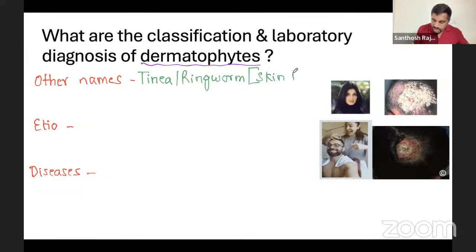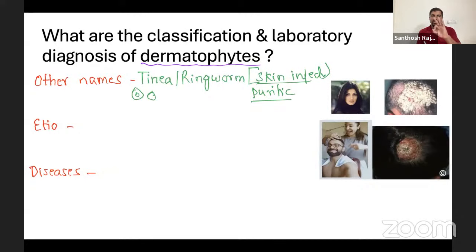Superficial skin infection. You would have seen, everyone we get during the summers, this round itching one. So it is a highly pruritic skin infection. Okay, that is the one, tinea infection. Now etiology. Talk about etiology.